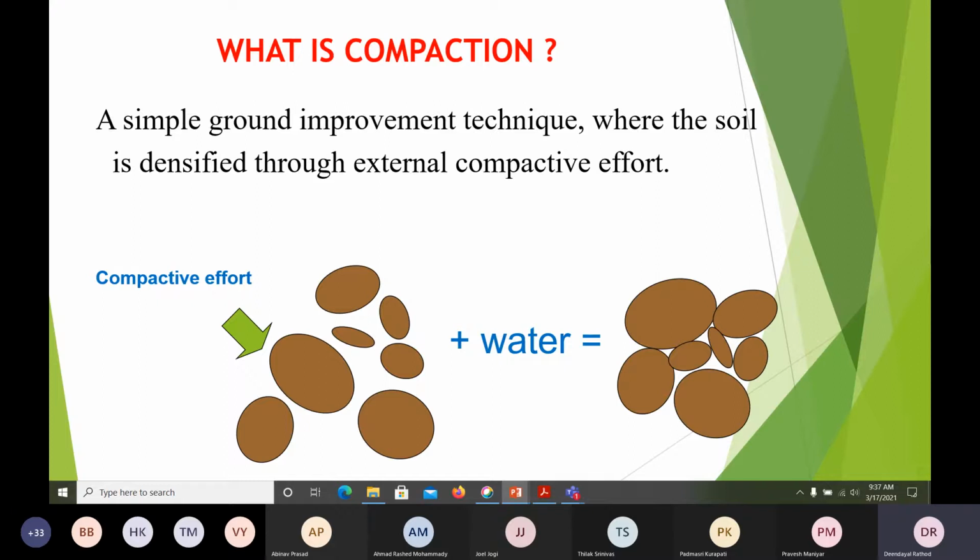It is observed that when you add water to the soil, all the particles come closer, and because of the compactive effort, we can compact the soil. But how much water we have to add, that is the main problem. If we add more water, then it becomes soft. If we add less water, it may not be compacted properly. So some optimum water we have to find out. It is called optimum moisture content. Many questions will be asked in the GATE exam on this compaction.